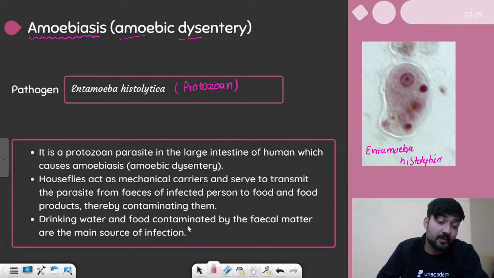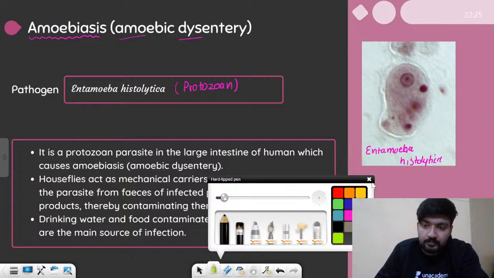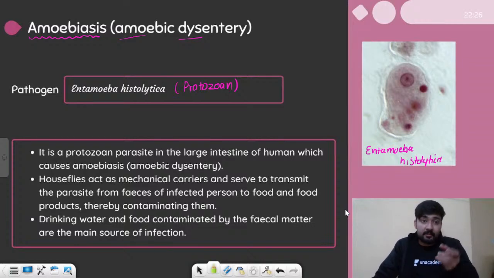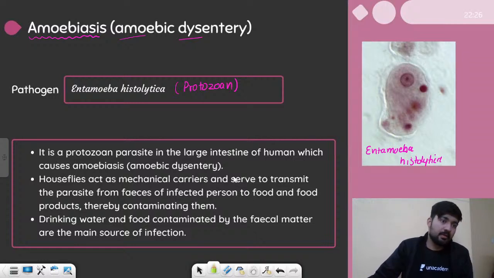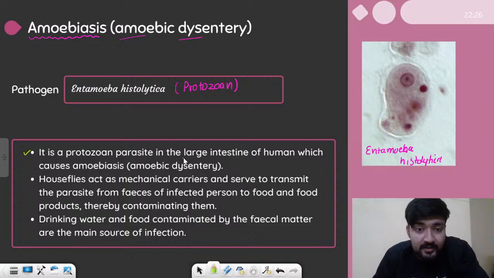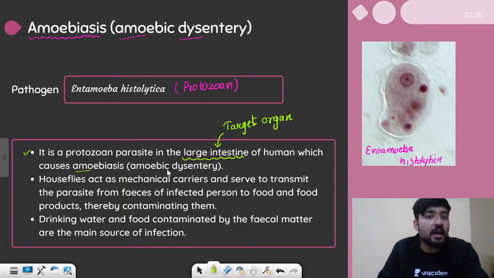Alright, let's talk about it. So, it is basically a disease of gut. So, it spreads through contaminated food and water, and mainly this amoeba, Amoeba histolytica, is spread with the help of houseflies. So, these are the key points. Amoebiasis basically is a protozoan parasite in the large intestine. So, the target organ is large intestine, not small intestine, but the large intestine. Target organ is large intestine of humans, which causes amoebiasis or amoebic dysentery.